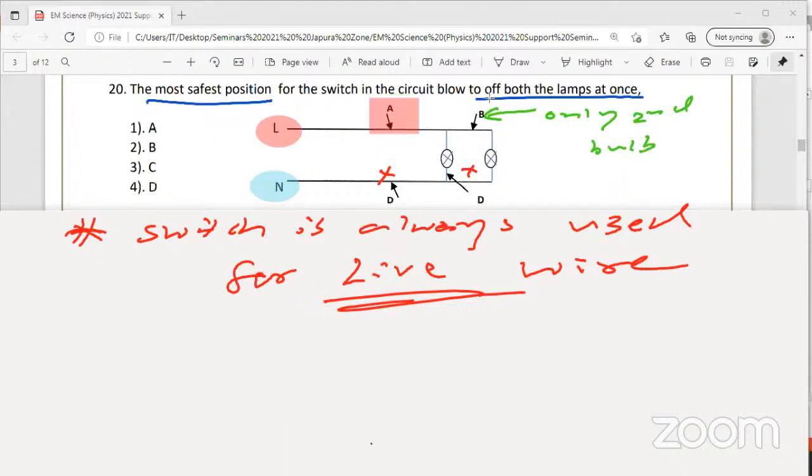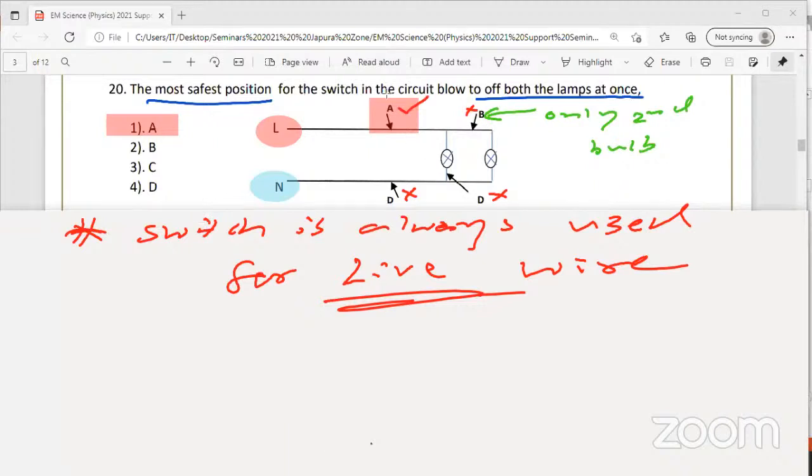It's a very good question. The answer is A. A can be used, that is for the live wire. It is connected to the live wire, plus you can switch off both the lamps from this. If you disconnect from here, both the lamps go off. So the best place for the switch to turn on and off both the lamps will be A. Please raise your hand if you got the answer A. How many of you got the answer A for this?